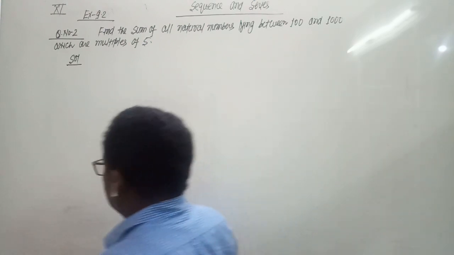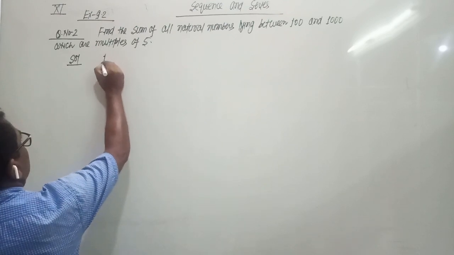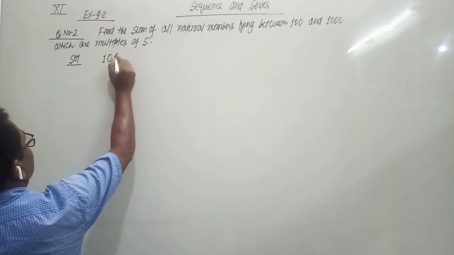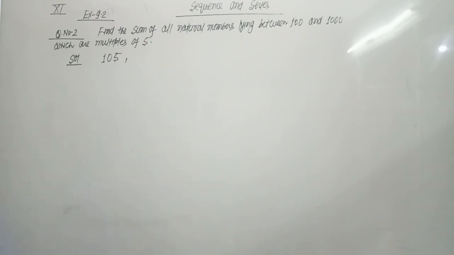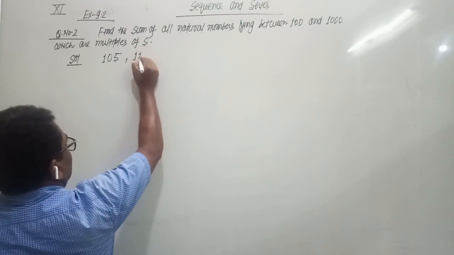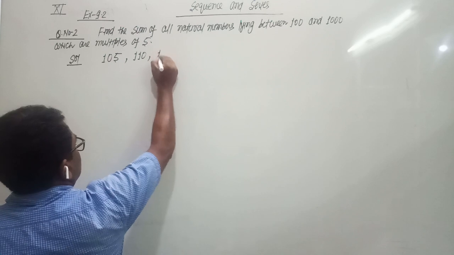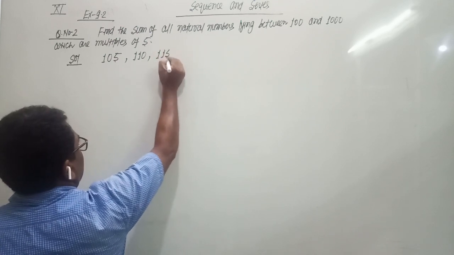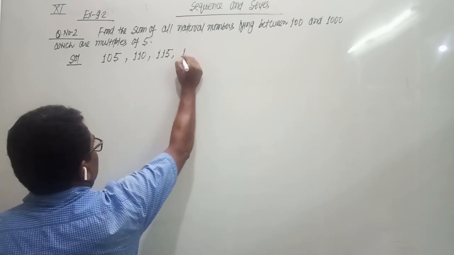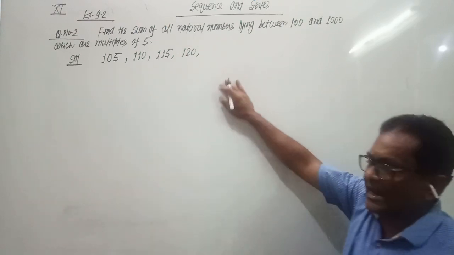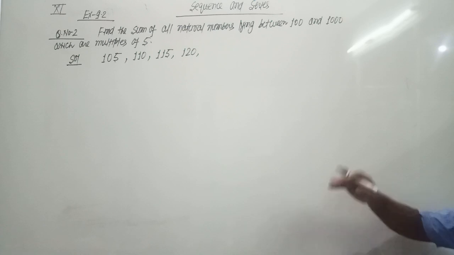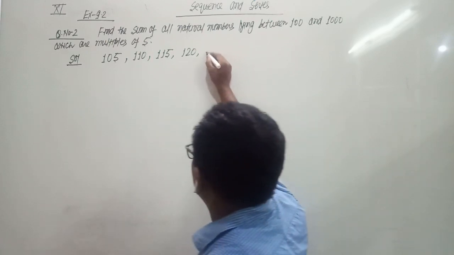So we made the series. The first natural number is 105. Then the next natural number which is a multiple of 5, 110. Then the next, 115. Then 120. Means there must be a gap of 5. After 120, 125.